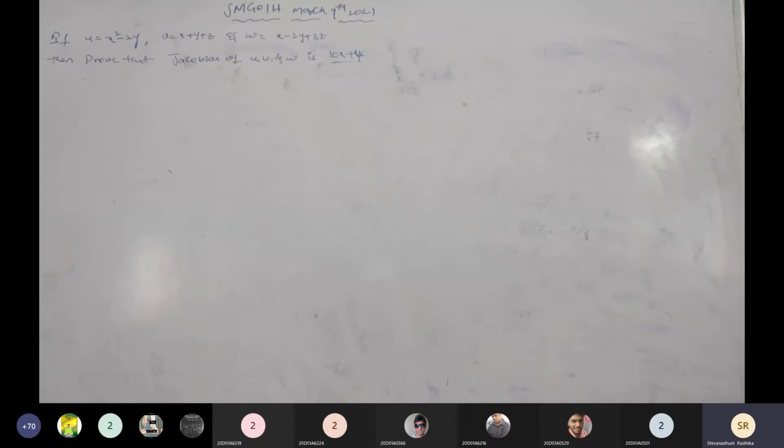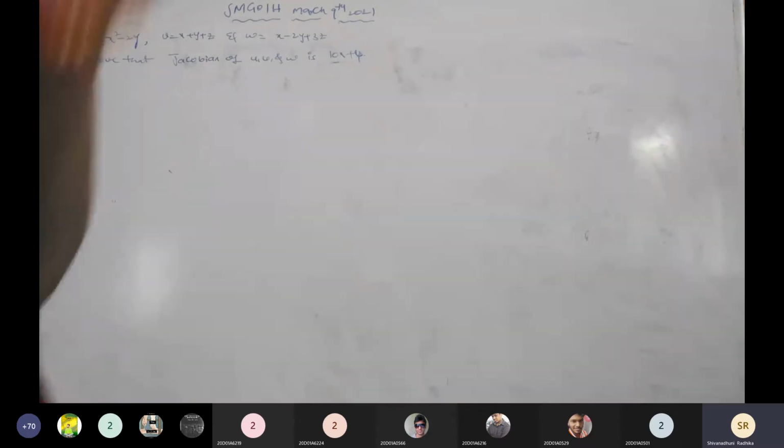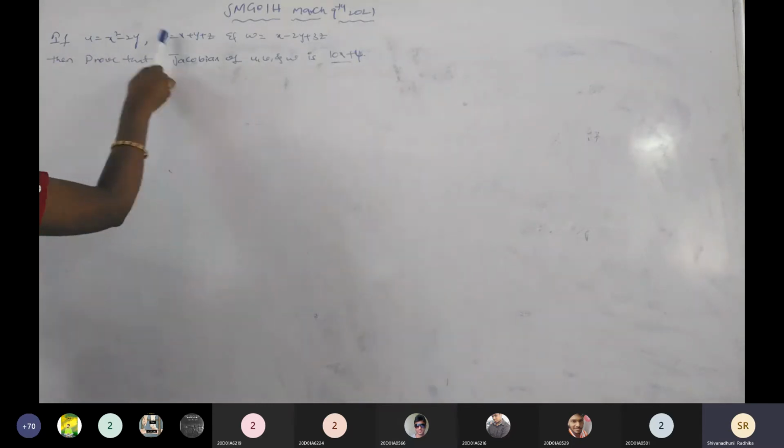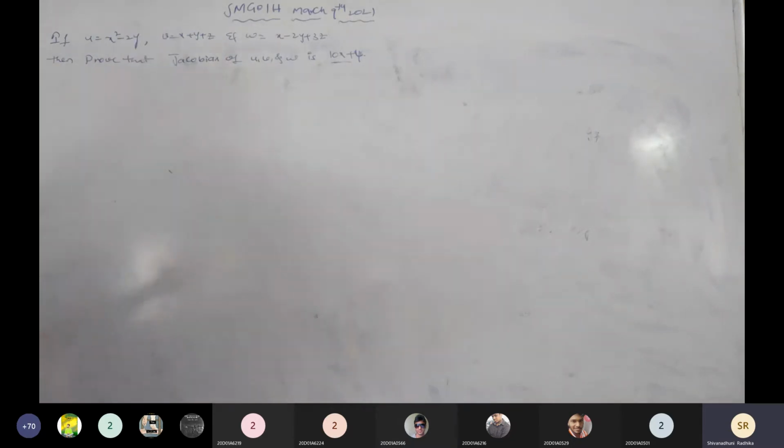Just concentrate on the partial derivatives. Then how many functions are there first of all? 3 functions with respect to the 3 variables x, y, z. 1, 2, 3. 3 functions, 3 variables. We can use the determinant of 3 by 3, the previous formula same as it is.